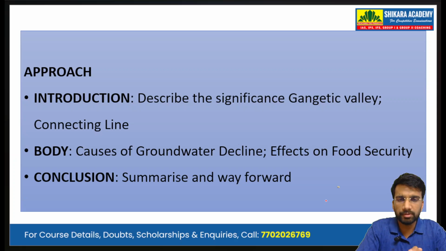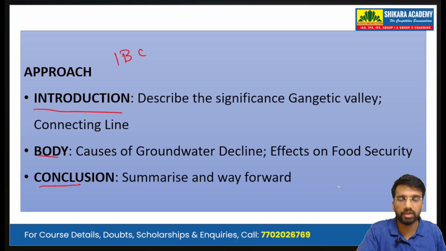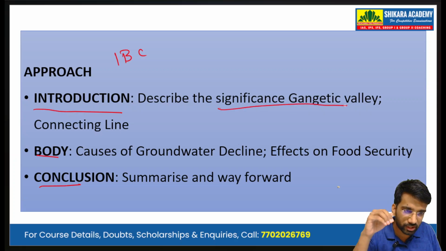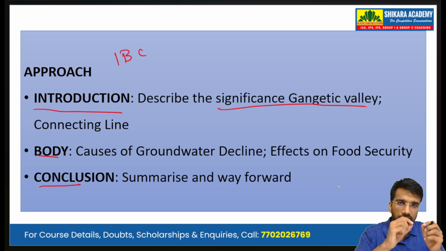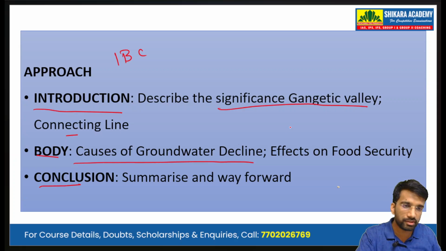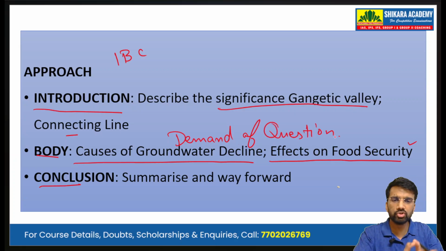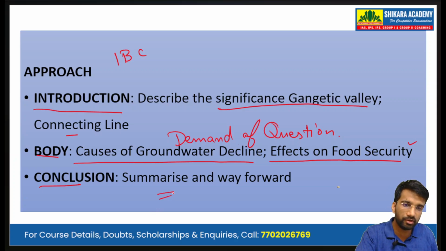Moving on to the approach of the question, we will be using the tried and tested IBC method, that is the introduction, body and conclusion. In the introduction, we describe the significance of the Gangetic Valley and the water level in the Gangetic Valley, and then connect it with the body with a connecting line. In the body, we write the causes of the groundwater decline and its effects on food security. So the demand of the question is dealt with in the body. Then in the conclusion, we summarize the answer and write a way forward.